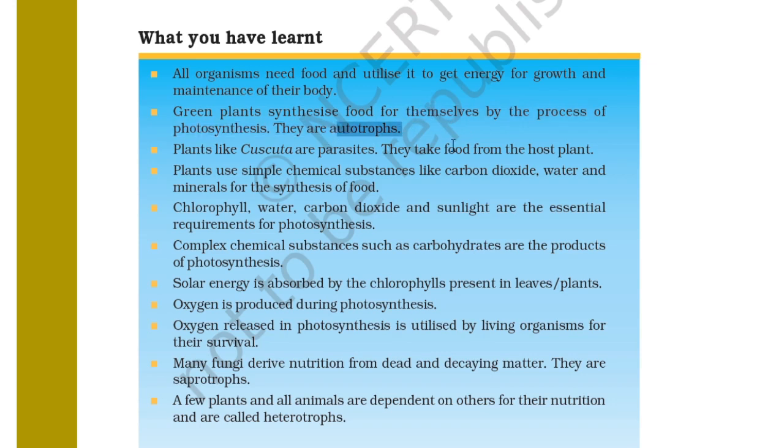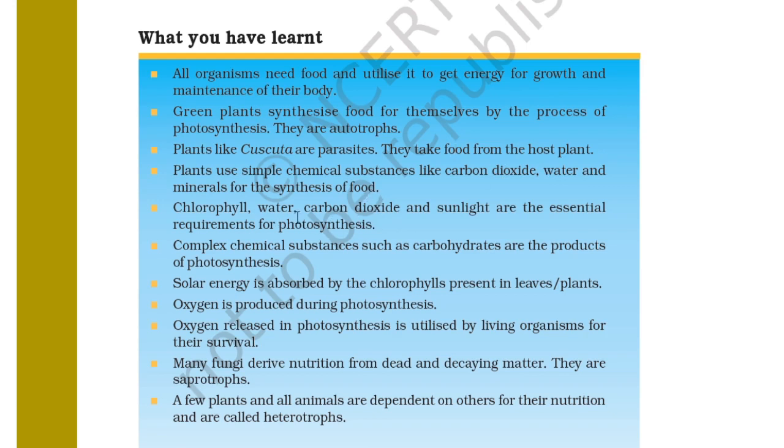Plants like Cuscuta are parasites. They take food from the host plant. So we have seen that the Cuscuta plant derives its nutrients from the host plant, and it deprives the host plant of its nutrients. Plants use simple chemical substances like carbon dioxide, water and minerals for the synthesis of food.